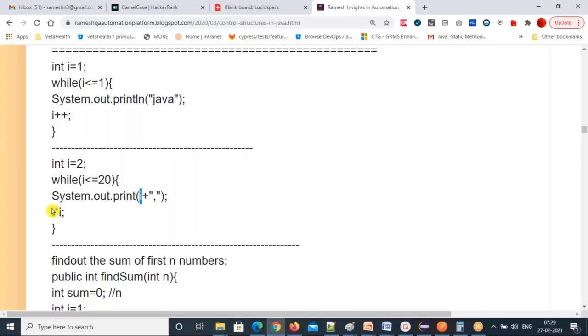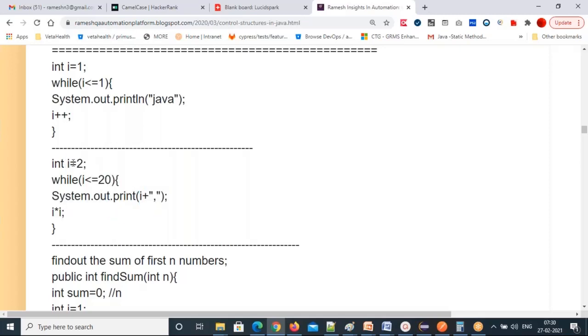And I'm incrementing here. I'm doing multiplication of i. I multiply by i. My i is i multiplied by i, not i++ here. I multiplied by i is my updated i value. So i = i * i is my updated value. Now can you tell me how many values will print here?